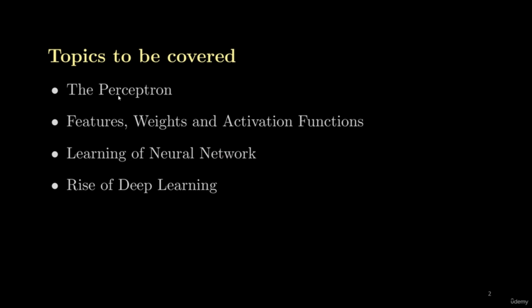We will discuss in detail what the perceptron is and how we can use perceptrons to build a neural network. Then we will discuss how we process features with the neural network, what the weights associated with the features are, and what the activation functions of a neural network are. Then in the third topic, we will learn how neural networks learn. We will see that a neural network learns in two stages: forward propagation and backward propagation.